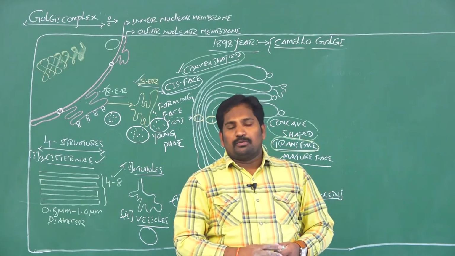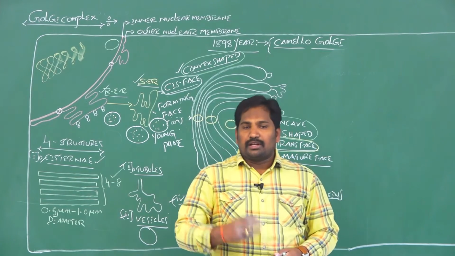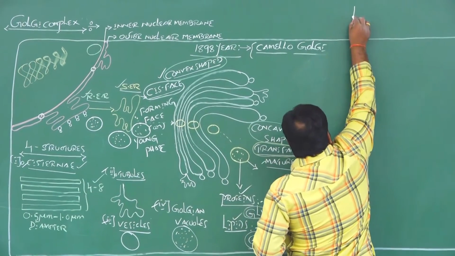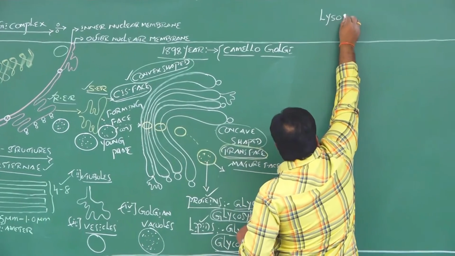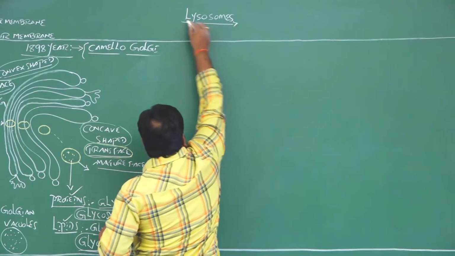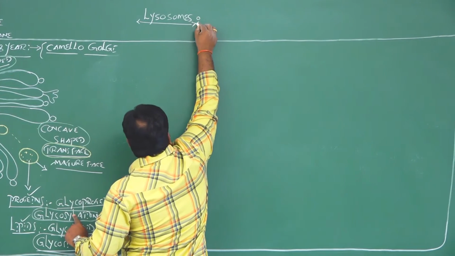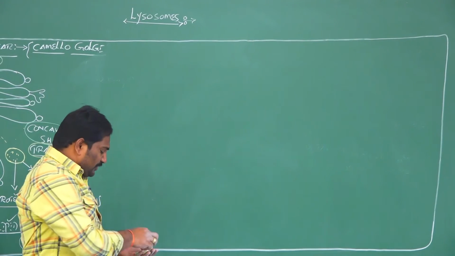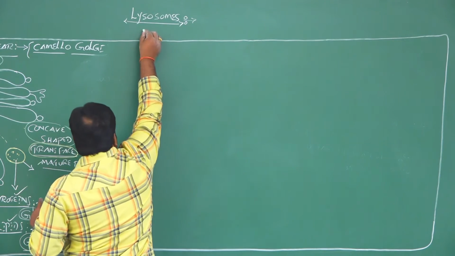The third endomembrane cell organelle is lysosomes. So the heading is lysosomes. These are also one of the endomembrane cell organelles. It is also a single membrane bound cell organelle. It was first discovered by one of the dynamic scientists.